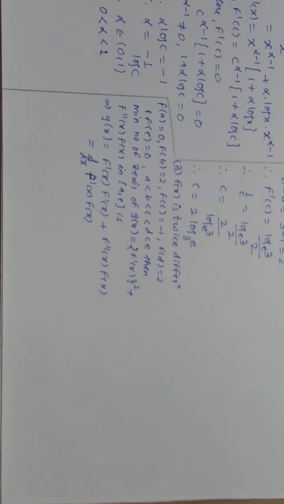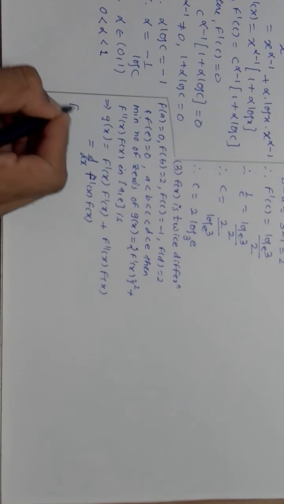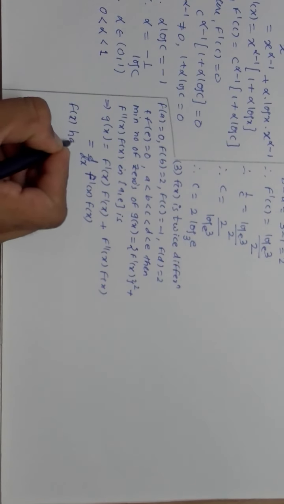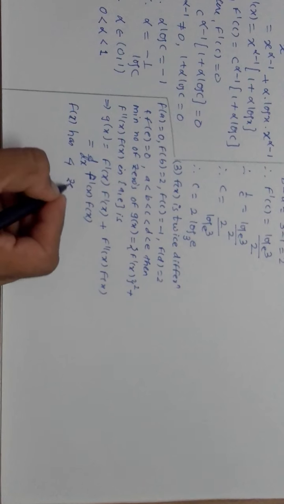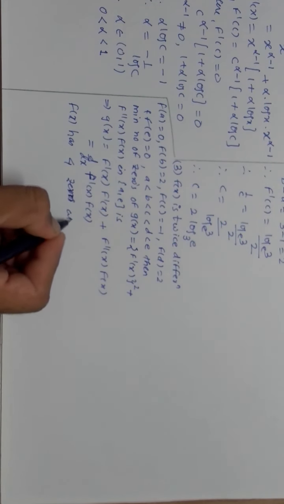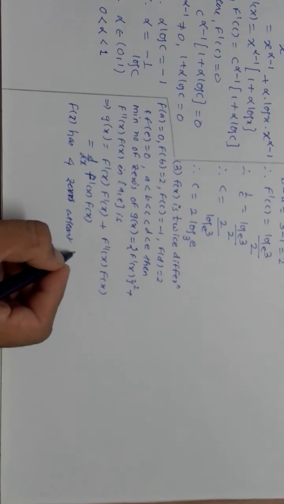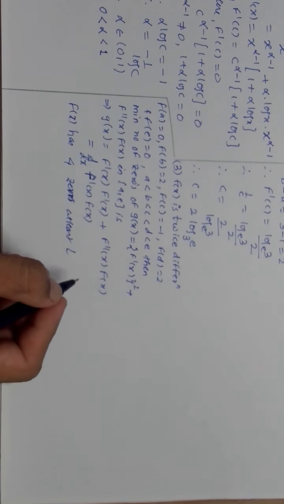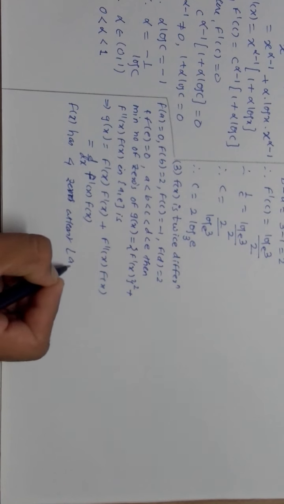So I have at least 4 zeros, that is, f(x) has at least 4 zeros between the closed interval of a to e.